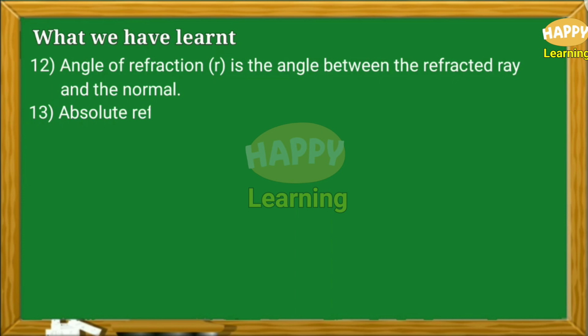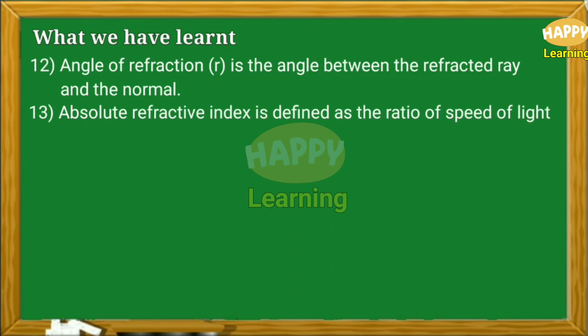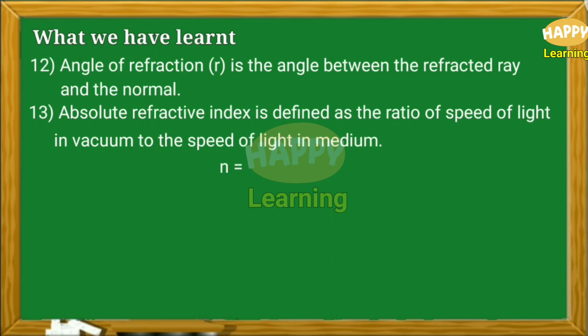Point number 13. Absolute refractive index is defined as the ratio of speed of light in vacuum to the speed of light in medium. n is equal to c by v.